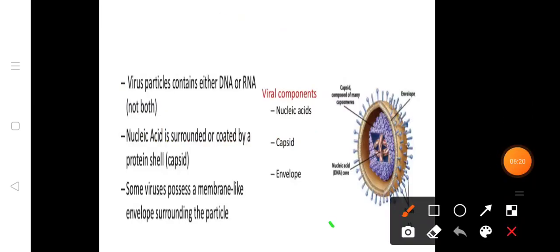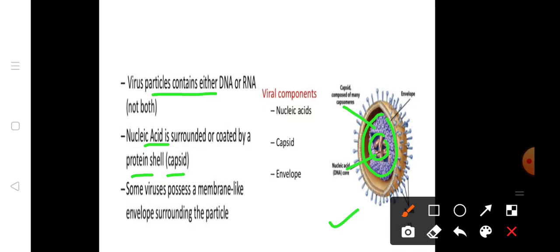This is the structure of a virus. A virus contains either DNA or RNA, not both. The nucleic acid is surrounded or coated by a protein shell known as the capsid. You can see the nucleic acid and, surrounding it, the capsid.